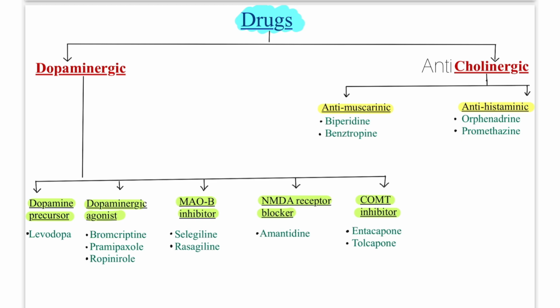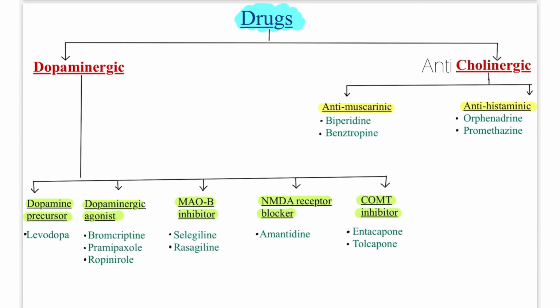Amantadine is basically an antiviral drug but can also be used here as it is effective in anti-Parkinsonism. It reduces the reuptake of dopamine. So this was all about dopaminergic. Now we have to reduce cholinergic effect. So we can give anti-muscarinic drugs and anti-H1 antihistaminics that have the same action as anti-muscarinics.